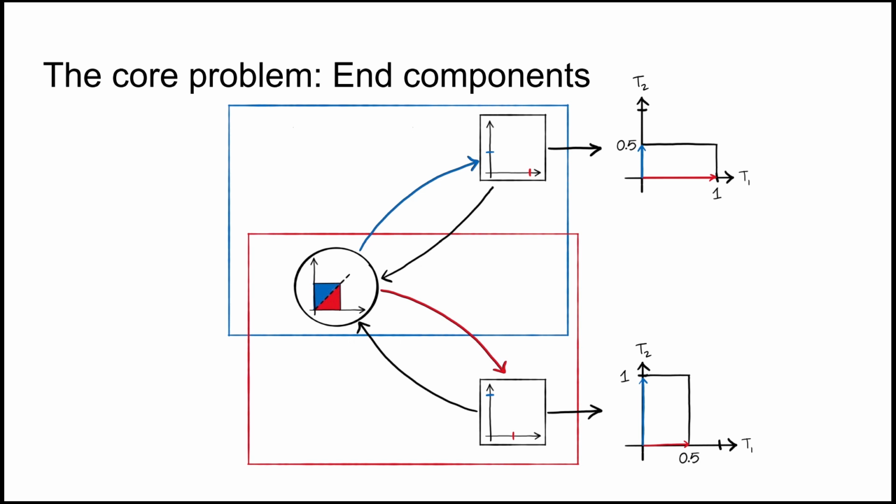And we did this by not only talking about single directions, but about whole regions. We can piece together the frontiers region by region, and we get this picture. For the blue region, the states in the blue simple end component get the frontier of the top exit, while the bottom maximizer state wants to use its own exit. Dually, for the red region, the red simple end component uses the bottom exit, while the upper state wants to use its own exit. And for the dashed 45-degree line, all states agree on the point 1/2, 1/2.